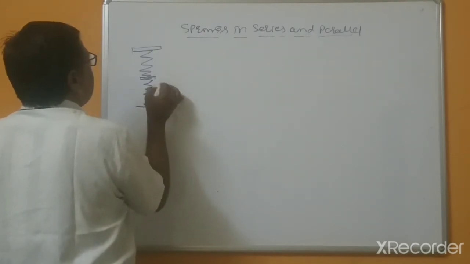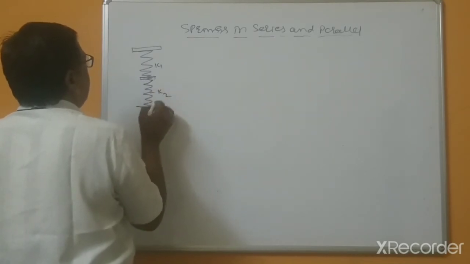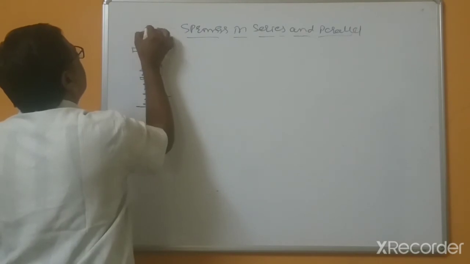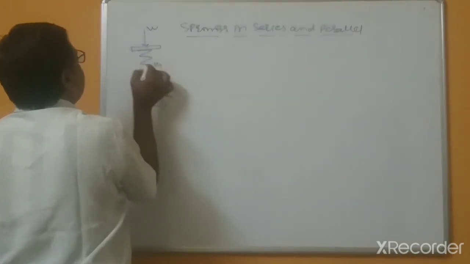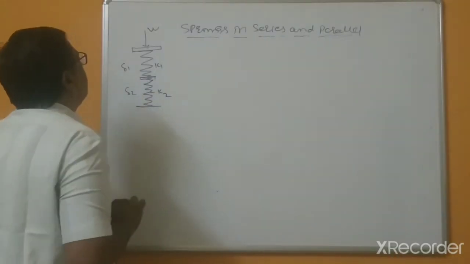Suppose this is stiffness K1, and this is K2, and this is the load W. The deflections of the springs are delta 1 and delta 2.